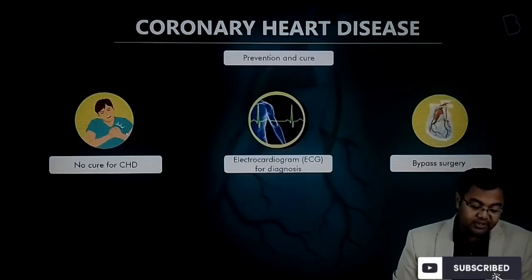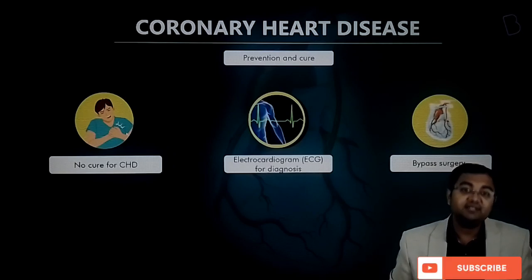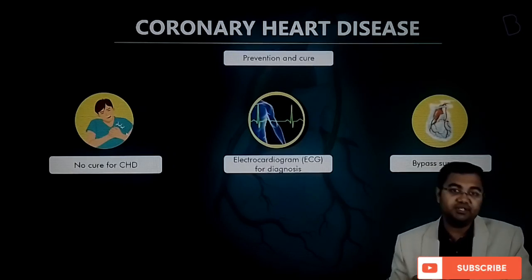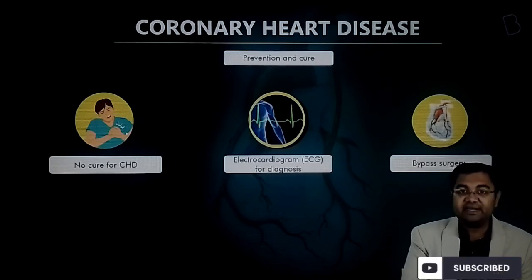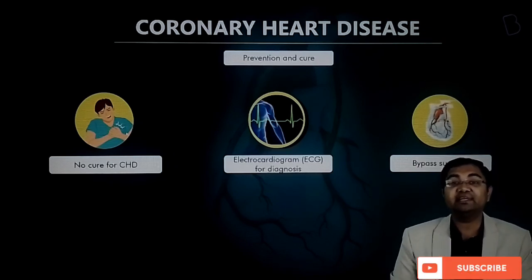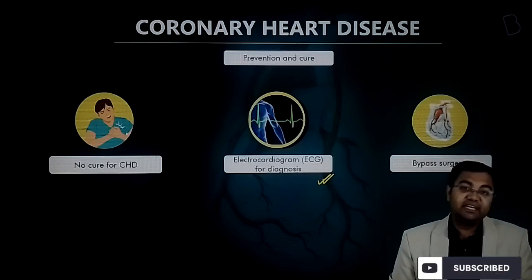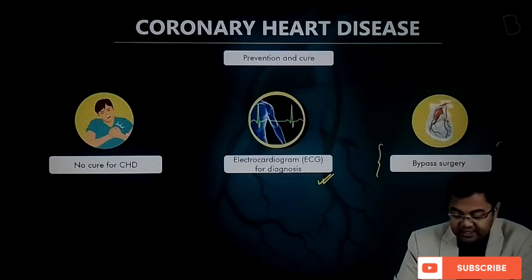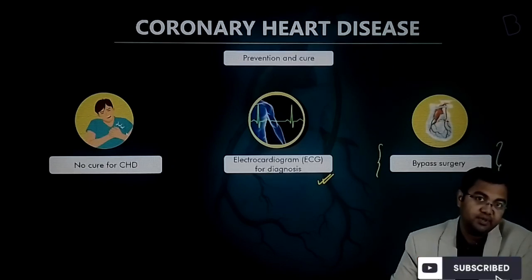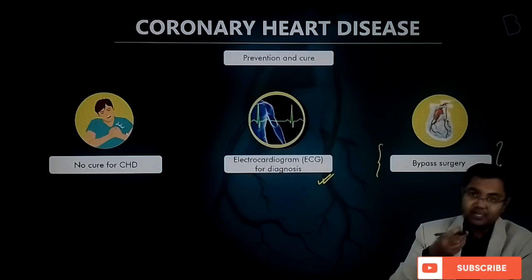So prevention and cure. Cure wise, there is no direct cure for coronary heart disease, so we have to take preventive measures. Because this is also a lifestyle disease, maintaining a healthy lifestyle becomes one of the key factors in prevention. For diagnosis, an ECG or electrocardiogram will be done, and in severe cases bypass surgery may be required, so that the blood clots in the blood vessel can be cleaned up.